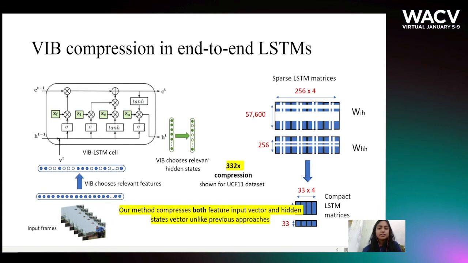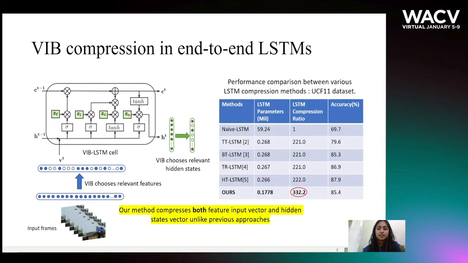Our method compresses both the feature input vector and the hidden state vector, unlike previous tensor decomposition methods. Thus, our method gives the highest compression ratio along with comparable accuracy.